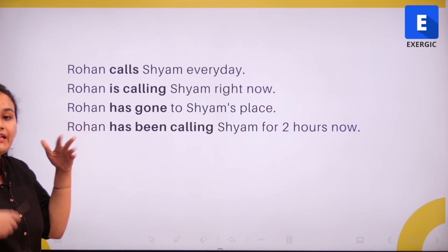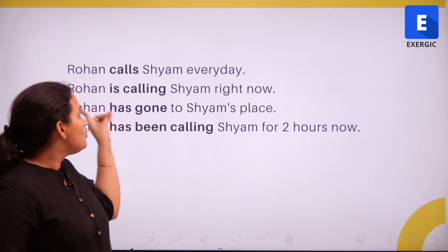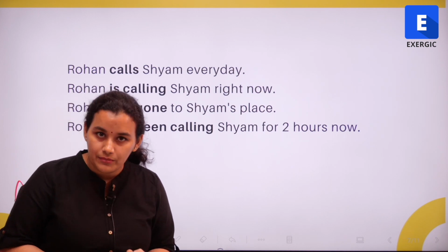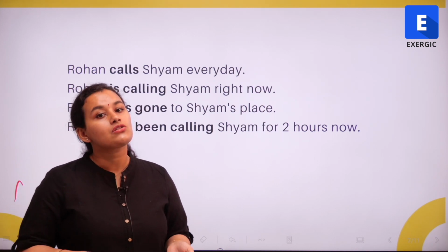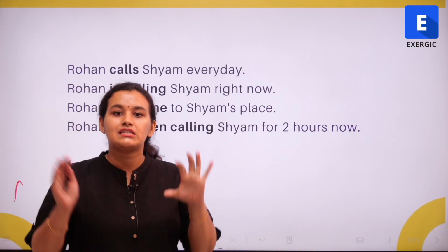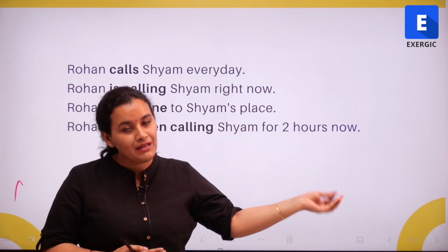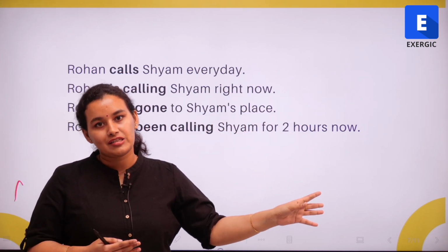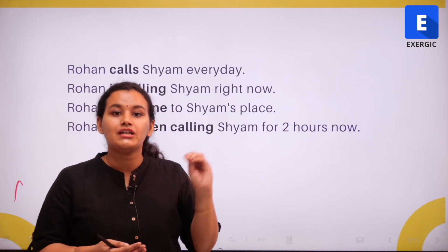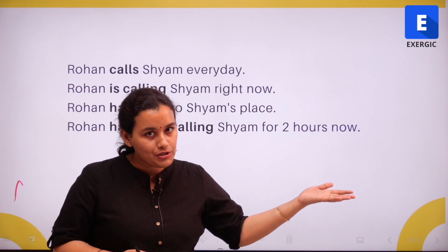The present continuous tense is used when we are talking about events that are happening right now. So Rohan is calling Shyam right now. It's something that is being done at the moment. Present continuous tense has two other usages also. Firstly, when we are using the phrase going to, so Rohan is going to call Shyam is also a sentence in the present continuous tense, but we are referring to a future event. So Rohan is going to call Shyam means it's something that he is going to do in the future.